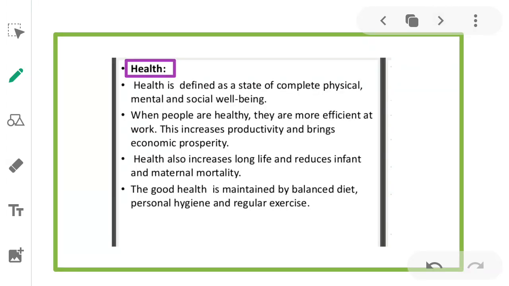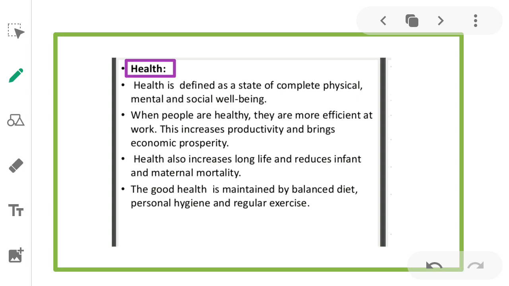Now, let us define what we mean by health. Health is defined as a state of complete physical, mental, and social well-being. When people are healthy, they are more efficient at work, which increases productivity and brings economic prosperity. Health also increases long life and reduces infant and maternal mortality.